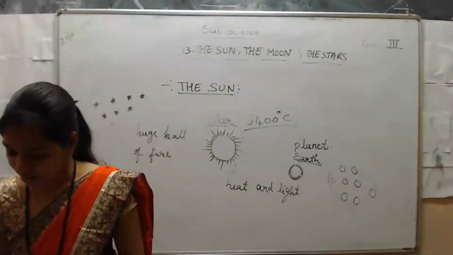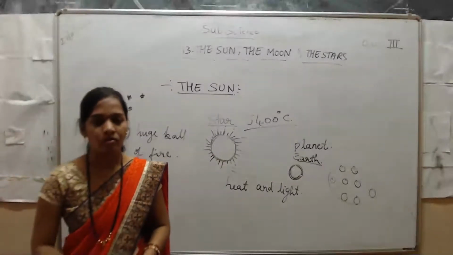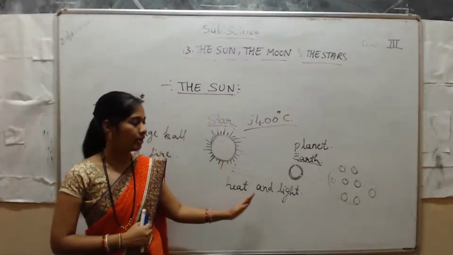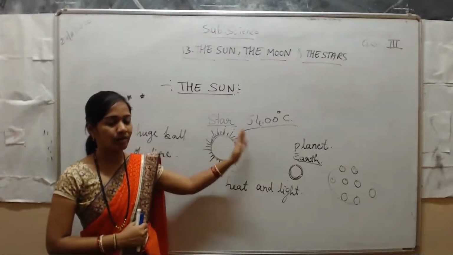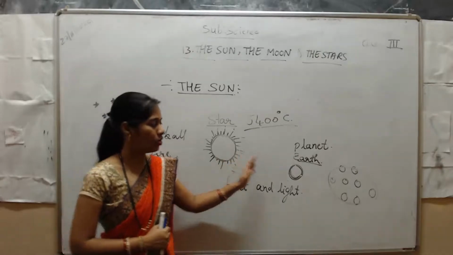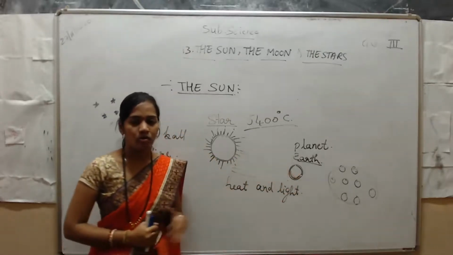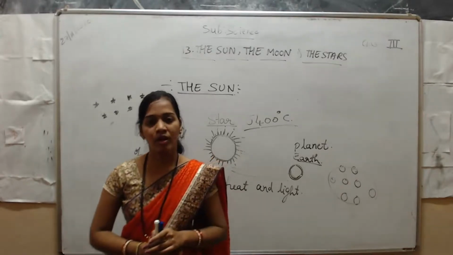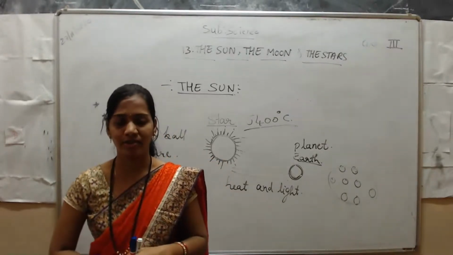So this is about the sun. Students, I hope all of you understood what the sun is, what it gives, and what it contains, and also the earth. The moon and the stars, about those things we are going to see in the next class. Students, thank you so much.